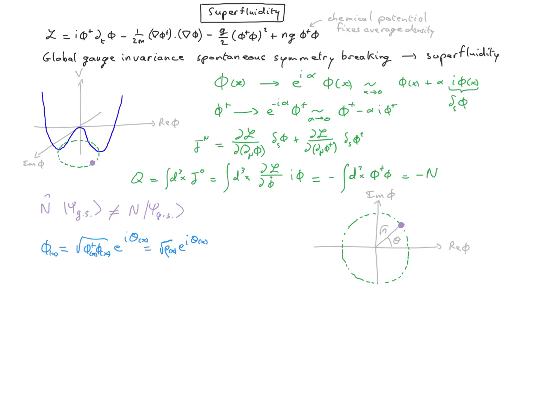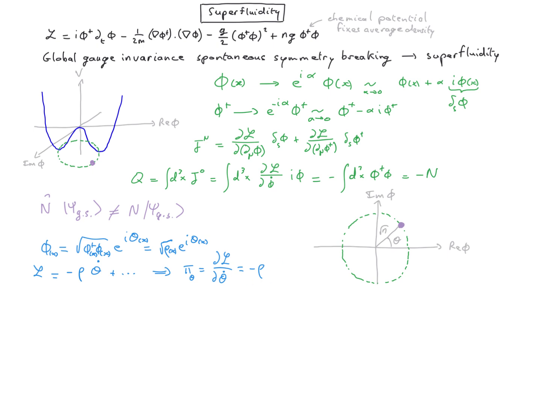where rho is the density of particles in X. So we have two fields, rho and theta, and what I would like to do now is to determine the canonical momentum associated with theta. So for that, we need to isolate the part of the Lagrangian which depends explicitly on theta dot, the time derivative of theta. And we see that it is coming only from the first term. So that's the only term which involves theta dot, and from that we can calculate the canonical momentum pi for theta. So we see that the canonical momentum to the phase is the density.